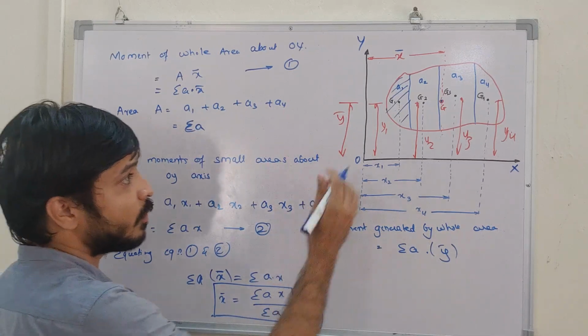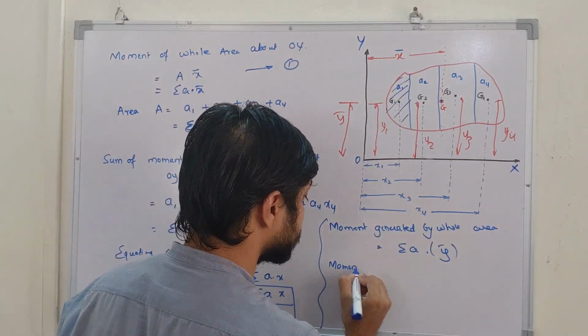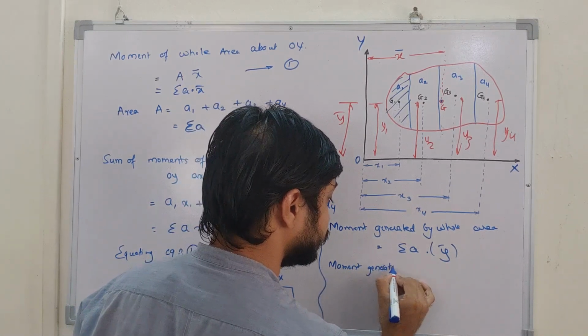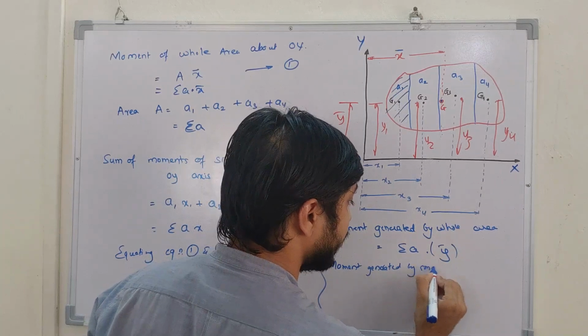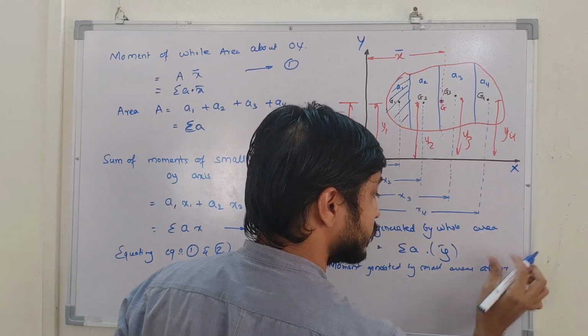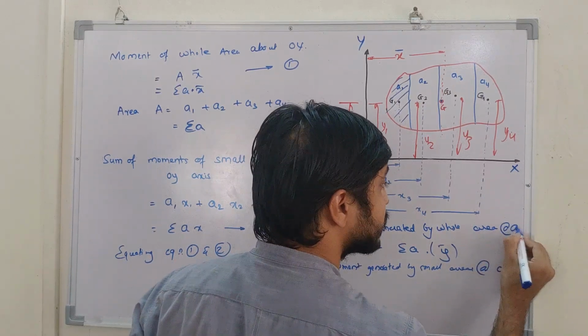And the moment generated by small areas, the moment generated by small areas about the OX axis. So here also about the OX axis only.